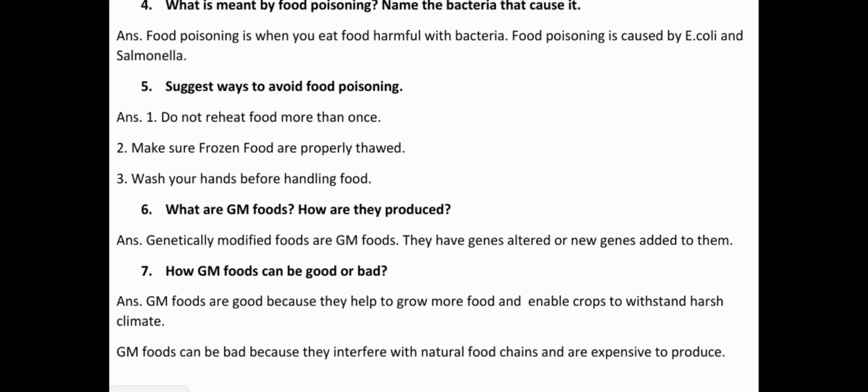Question number 7 is, how GM foods can be good or bad? Answer is, GM foods are good because they help to grow more food and enable crops to withstand harsh climate. GM foods can be bad because they interfere with natural food chains and are expensive to produce, right? So these are the 7 questions that are included in this unit.